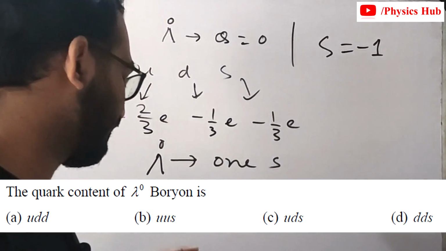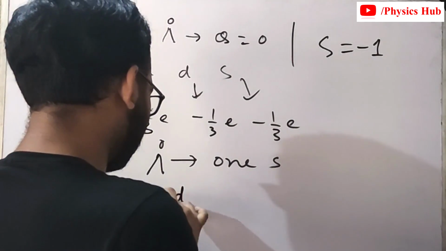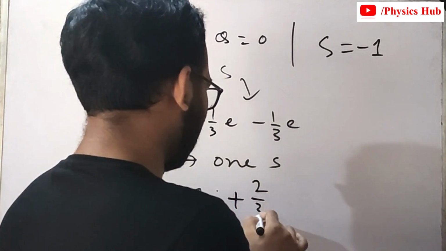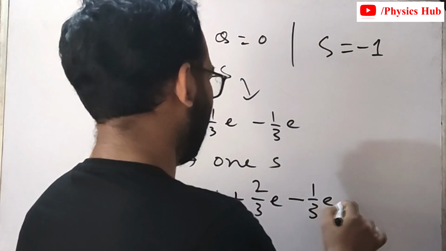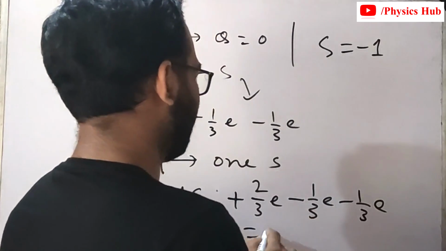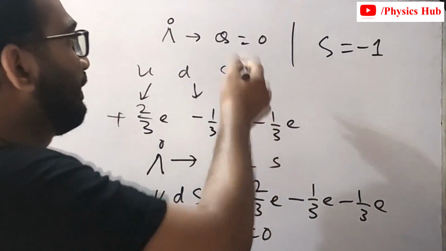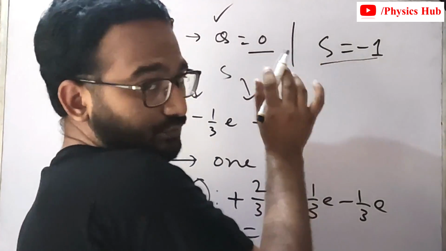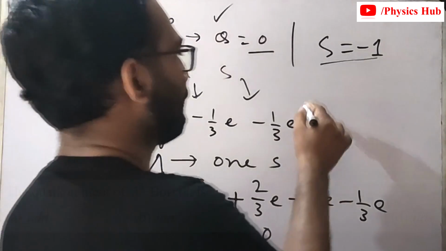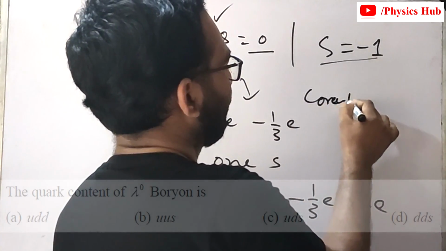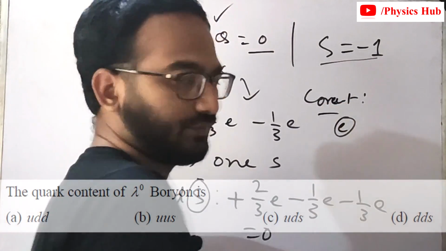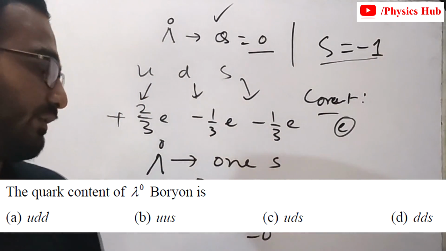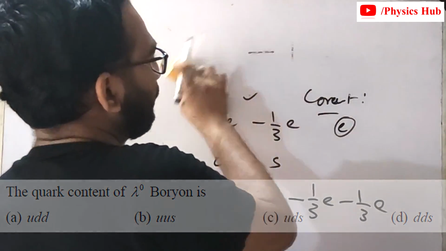Among those 3 options, if you take u, d, s, then the sum of the charges: u is plus 2/3 e, d is minus 1/3 e, and s is minus 1/3 e. So you get 0 charge, which is in conformity with Q equals 0, and here one s is also there, so S equals -1. These 2 conditions hold. So the correct option is option C. The quark content of lambda naught is u, d and s. Now let's move forward to the next question.